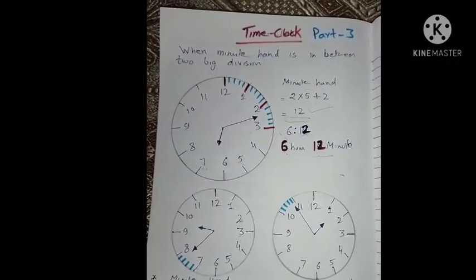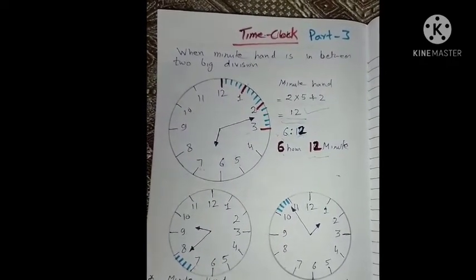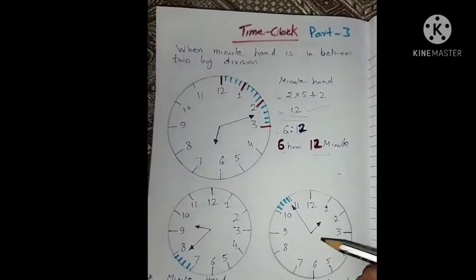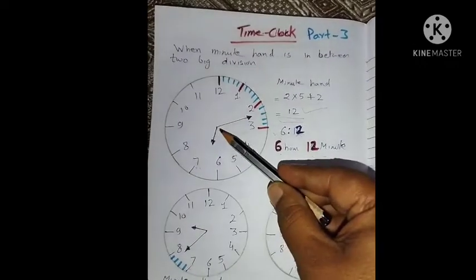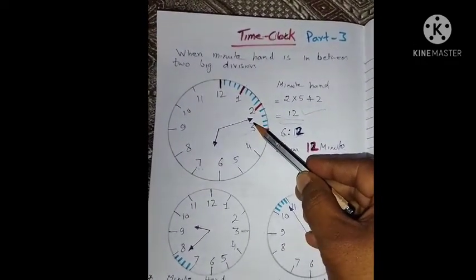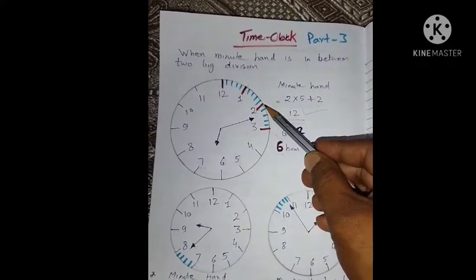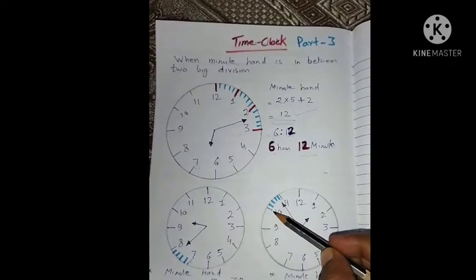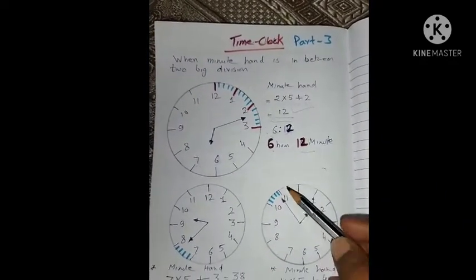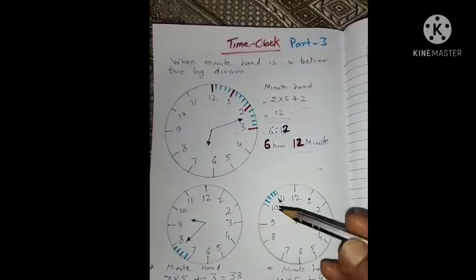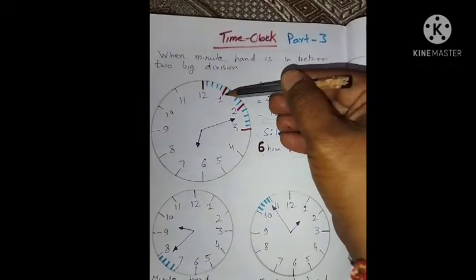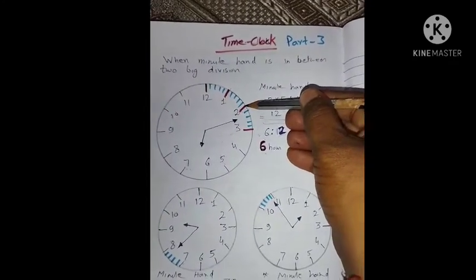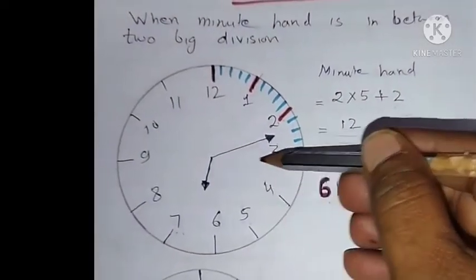Today we will learn how to read the time when the minute hand lies in between two big divisions. You can see that in each case the minute hand, that is the longer hand, is lying in between two big numbers. Here in between 2 and 3, here in between 7 and 8, and here in between 10 and 11. And in the previous class, as we discussed, when the minute hand travels from one big division to the next big division, it takes 5 minutes. So let us count time in this case.